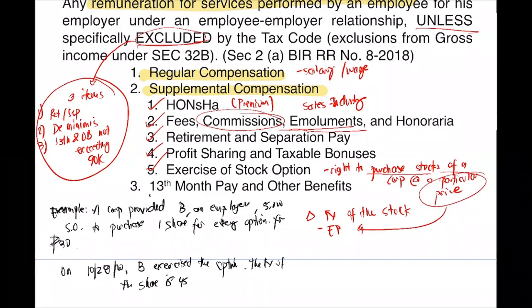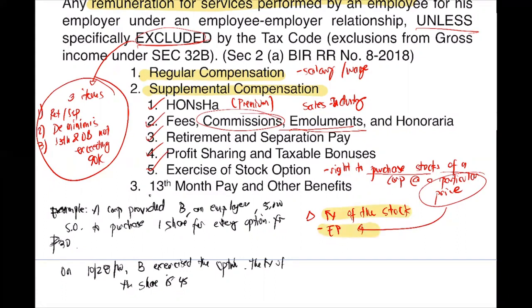Okay. So here in the exercise of stock option, remember you are given a stock option. What is a stock option? That is the right to purchase stocks of a corporation at a particular price. Now, with the exercise of stock option, what is really taxable? What we tax here is the difference between the fair value of the stocks and the exercise price. So let's have this as an example.